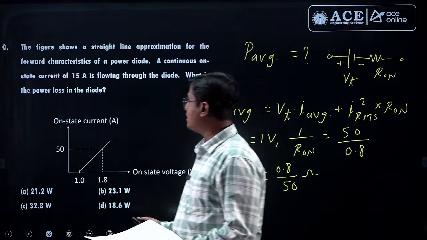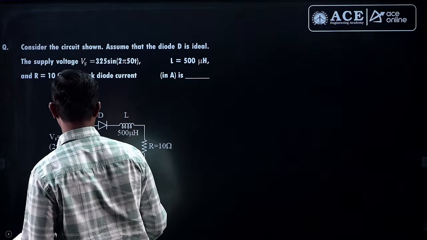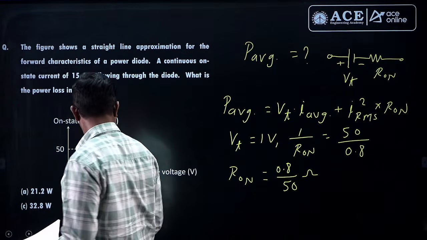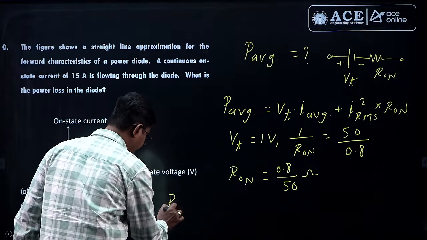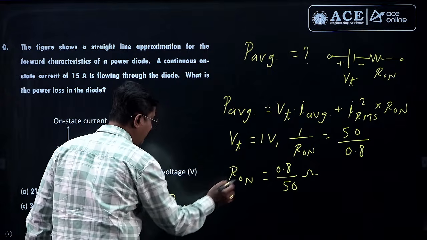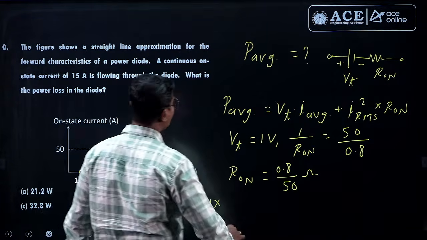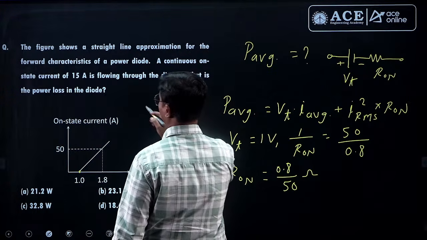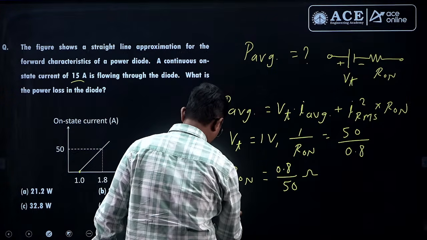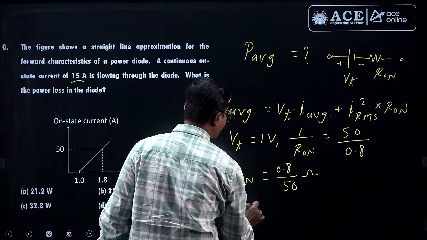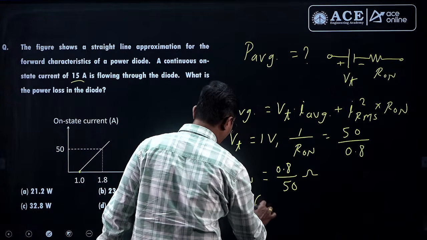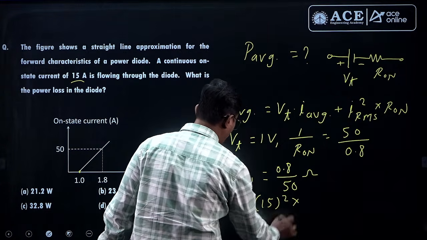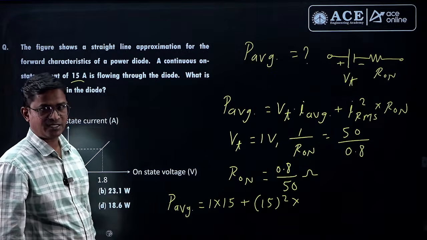So from this can we write P average? Yes. So P average equal to Vt is 1 volt into I average. Average value of the current. Current is a constant, that is 15 ampere. So average will be the amplitude, that is 15, plus I RMS square. If current is constant, its RMS value also same, that is the amplitude.